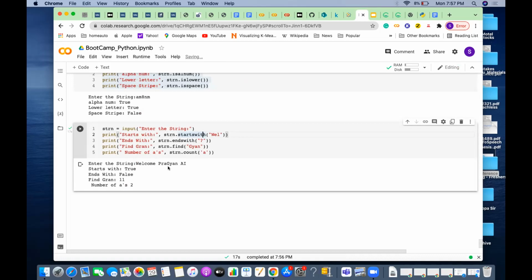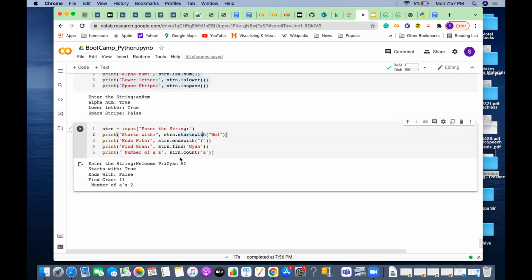It is there, the GAN. GAN is at the 11th element. So it is saying find the GAN at the 11th position. If you see here, welcome is 1, 2, 3, 4, 5, 6, 7, 8 is a space, 9, 10, 11. So it automatically says where exactly that substring started. And how many times is A there? It says 2 times A is there. So find, and count is how many times that element is there.